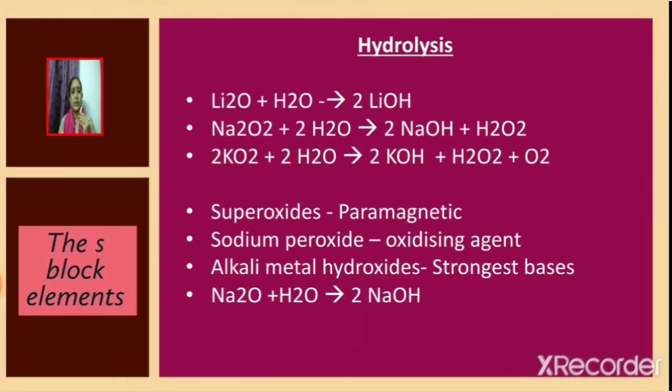Now consider the hydrolysis of monoxide, peroxide and superoxide of alkali metals. Lithium monoxide Li2O reacts with water to give lithium hydroxide. Sodium peroxide Na2O2 reacts with water to give sodium hydroxide NaOH and hydrogen peroxide H2O2. Potassium superoxide KO2 reacts with water to give potassium hydroxide KOH, hydrogen peroxide H2O2 and oxygen. The superoxides are found to be paramagnetic in nature. It is due to the presence of unpaired electrons.